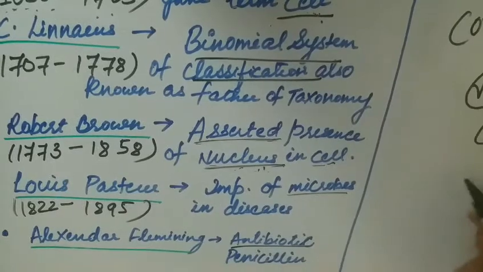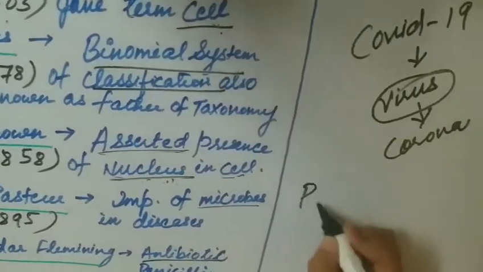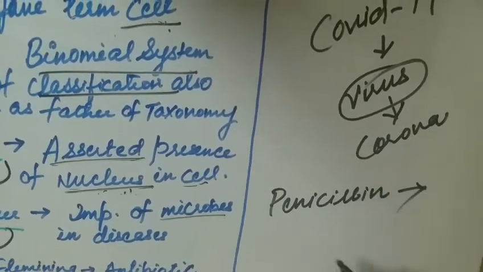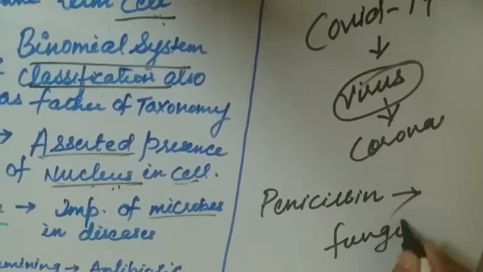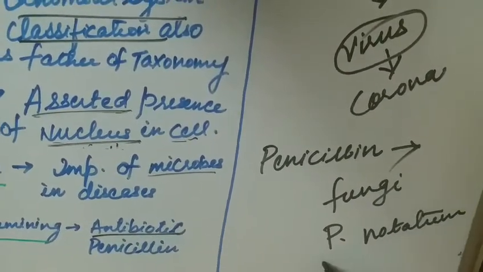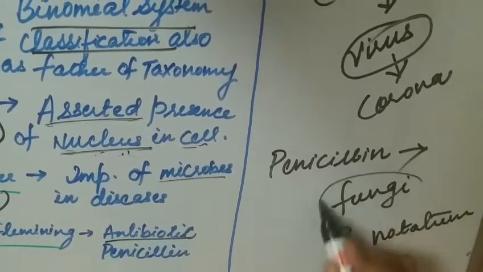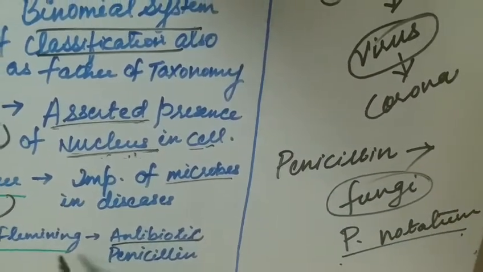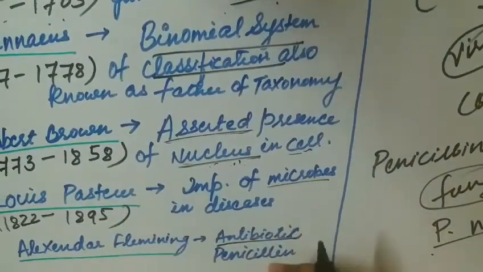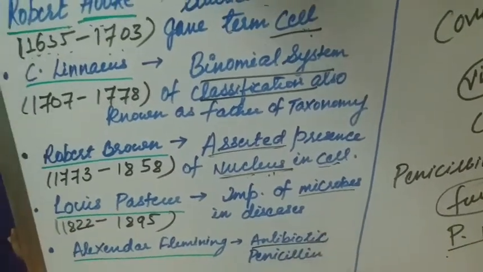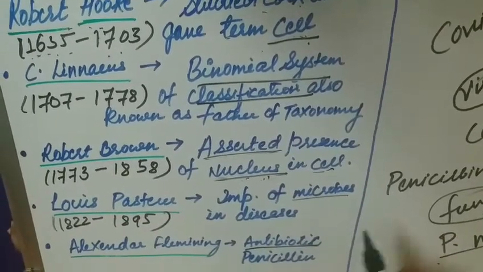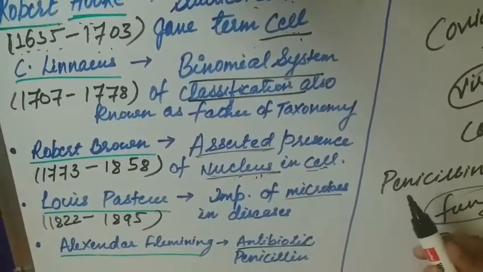The next prominent discovery in the field of biology is the discovery of antibiotic, and it was discovered by Alexander Fleming. He discovered the first antibiotic, penicillin, and penicillin is discovered from a fungus, P. notatum, that is Penicillium notatum. So these are some of the prominent discoveries in the field of biology. Here we complete our second topic, the growth of biology.